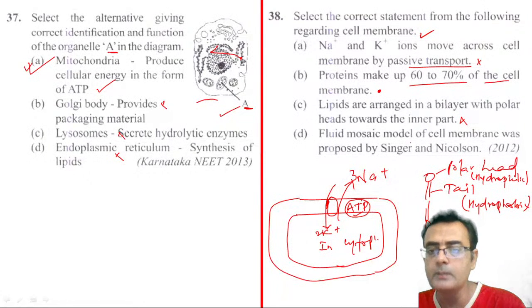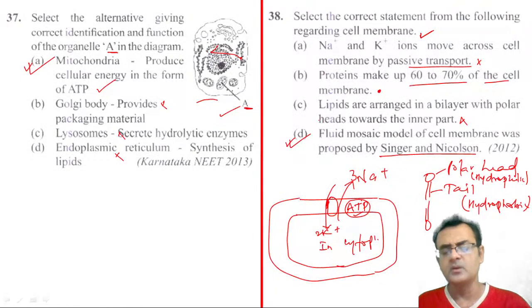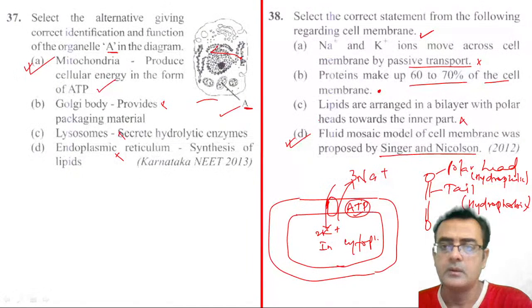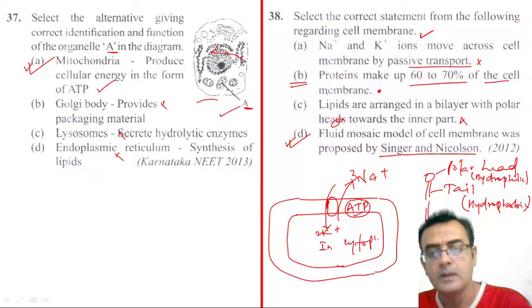Fourth, the fluid mosaic model of the cell membrane was proposed by Singer and Nicolson. This is absolutely correct without any confusion. This is a very good question, and normally I tell you, inside the exam hall, 90% of students will get this question wrong, right? This B choice is also correct. I am not saying it is wrong, but it is not correct for all kinds of cell membrane.